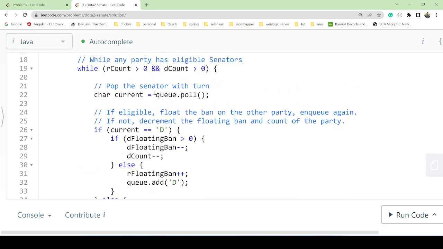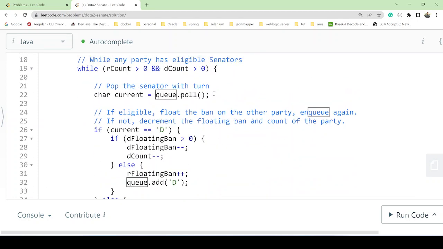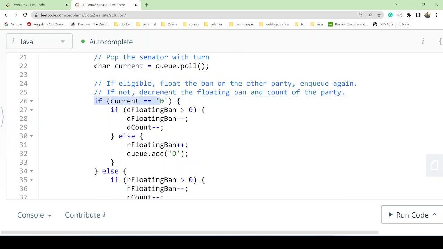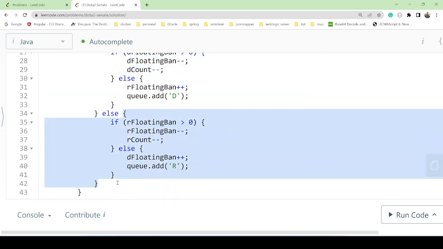From there, we will poll one at a time. Let's suppose for the first example, the senate is R and D, so on the queue we will have R and D. When we do queue.poll, first R will come, so the current character will be R. We check whether the current character is R or D. If it is R, it will go into one branch, and if it is D, it will come into the other, just for example.